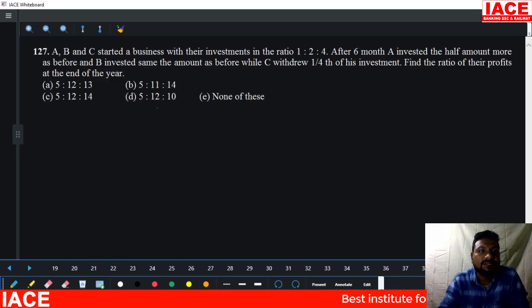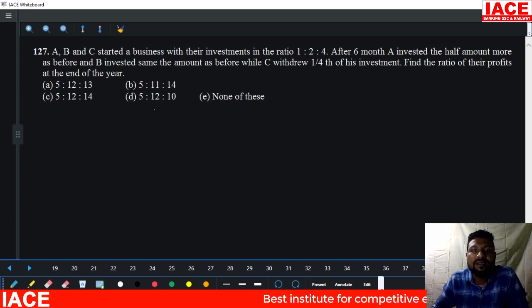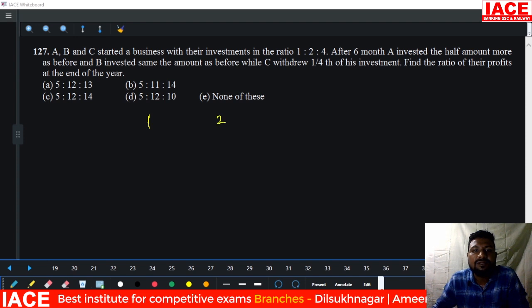Next, a partnership based question. A, B, C started a business with their investments. A's investment is 1 rupee, B's investment is 2 rupees, C's investment is 4 rupees.